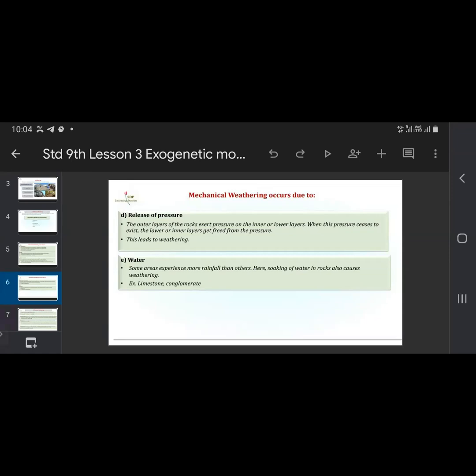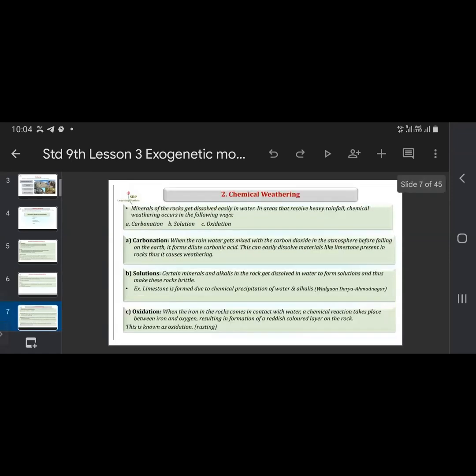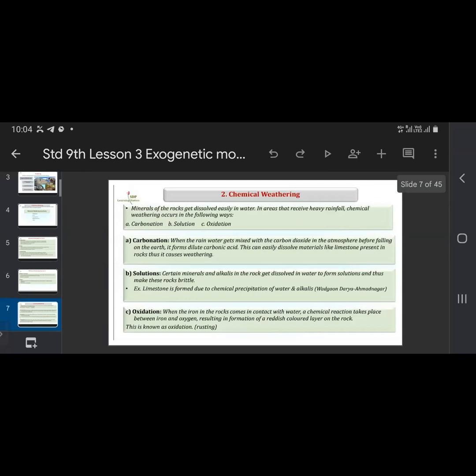Now next is chemical weathering. Minerals of the rocks get dissolved easily in water. In areas that receive heavy rainfall, chemical weathering occurs in the following ways.